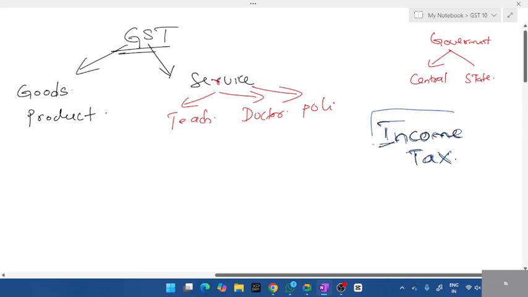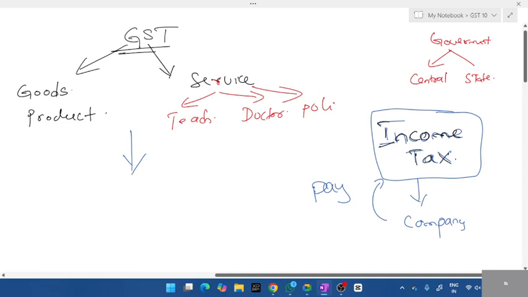When it comes to income tax, students, you work under some company. You're not the owner. You work for someone else. They pay you. So whatever you get paid, some part goes to the government. That you call income tax. But when it comes to goods and service tax, you're the business owner.